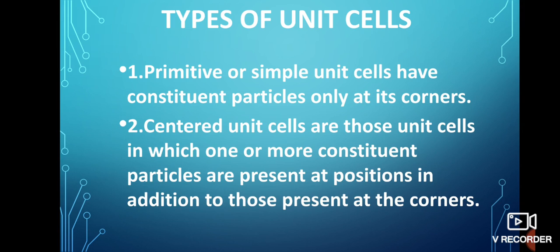Whereas centered unit cells are those unit cells in which one or more constituent particles are present at positions in addition to those present at the corners. That means when a unit cell contains one or more constituent particles present at positions other than corners in addition to those at corners, it is called a centered unit cell.